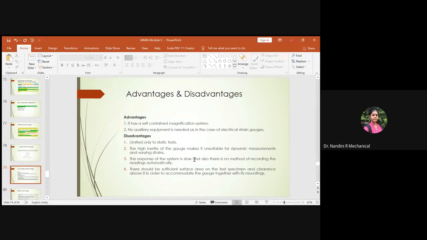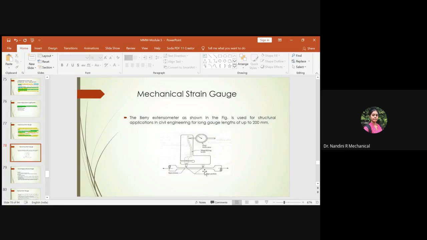And the last part is there should be sufficient area on the test specimen and clearance above it in order to accommodate the gauge together with its mounting. So it requires a specified surface area on which the test specimen has to be placed, and it should also have a clearance above it so that it can accommodate the gauge, because you should have sufficient space where you lay the given specimen, and a good clearance in and around so that you can fix the gauge properly along with this entire unit.